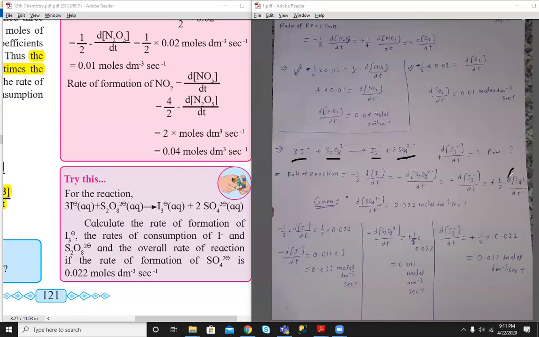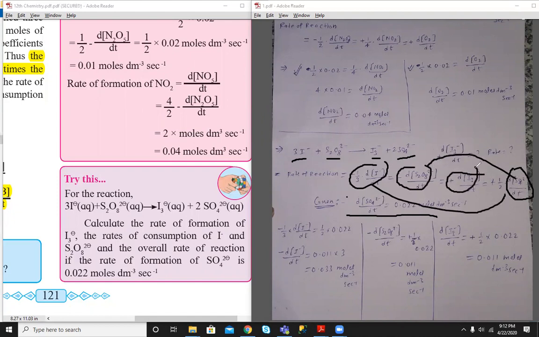So this value is given. The rate of formation, d[SO4 2 minus]/dt, is given. What is that? 0.02. So we have to equate this d[I minus]/dt part with this to find out its rate, then again this part with this, and this part with this. So three equations will be there.